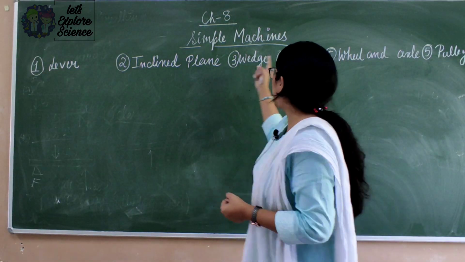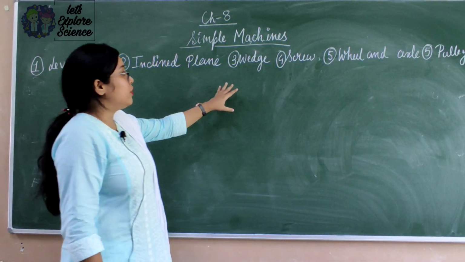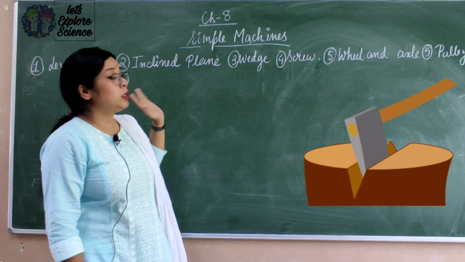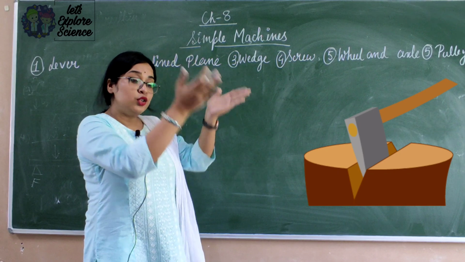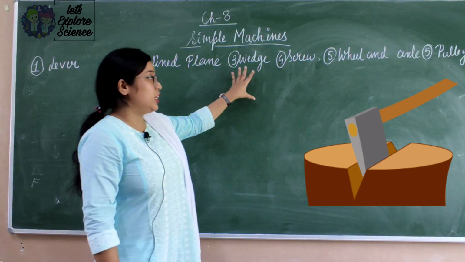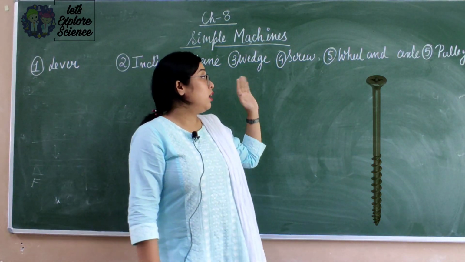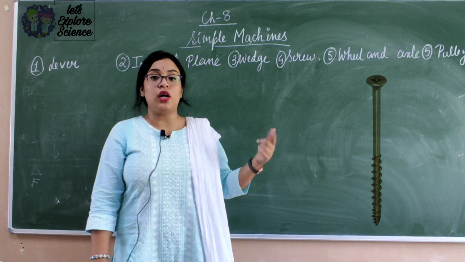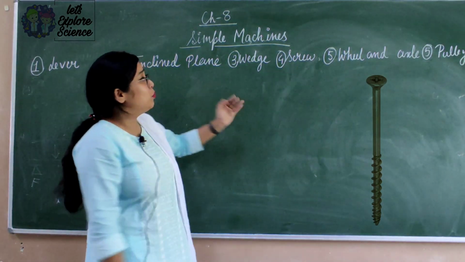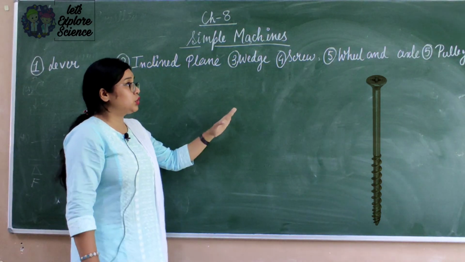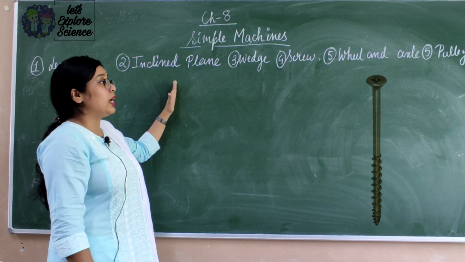Now wedge and screw are modifications of the inclined plane. Now what is a wedge? If you see in the picture, it is simply an X. Suppose two inclined planes are joined together. So the example of a wedge is an X. Now a screw is simply an inclined plane wrapped around a pole, and this has multiple uses. Even this green board is attached with screws, and you can see the pictures. Actually wedge and screw are modifications of the inclined plane.